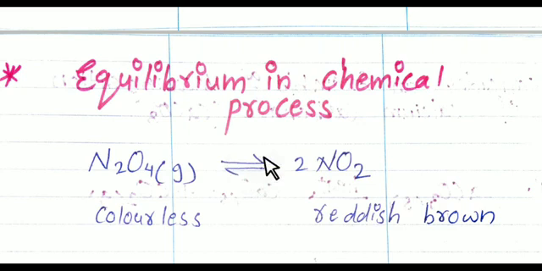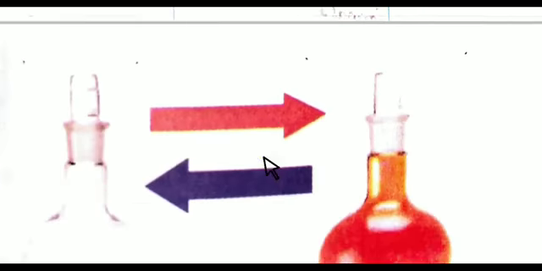Whenever the forward reaction occurs, as soon as it produces any NO2, the reverse reaction begins and N2O4 starts forming back from NO2. N2O4 changes into NO2 and NO2 changes into N2O4, because the rate of formation of N2O4 is equal to the rate of formation of NO2, as you have seen in this diagram.